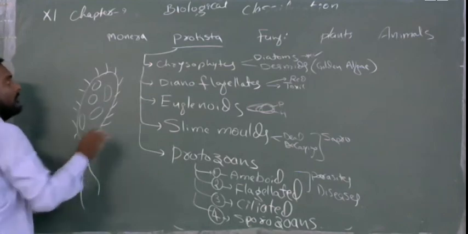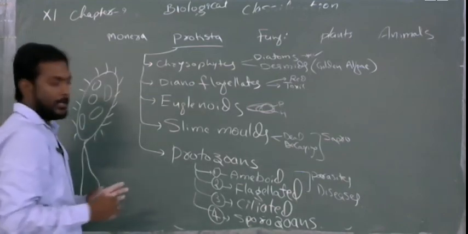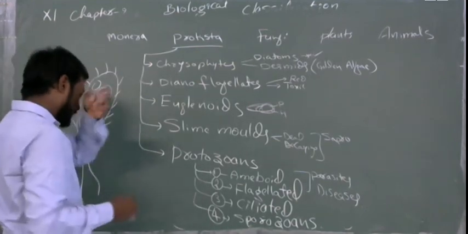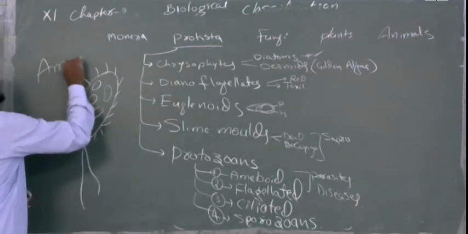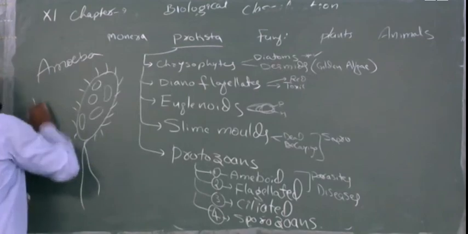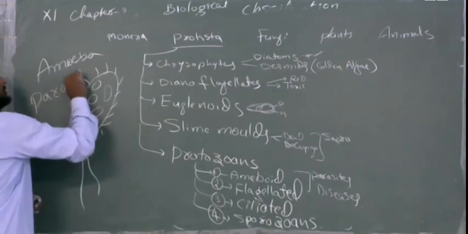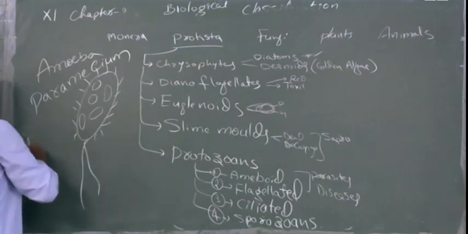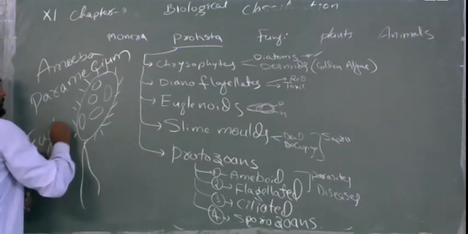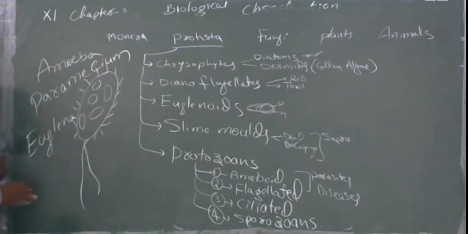This is the overview of the Protista. Many times, whenever you say Protista, only two things you remember: amoeba and paramecium. Now onwards you have to remember euglena also. And some people will forget Plasmodium vivax, the protozoan malaria parasite.